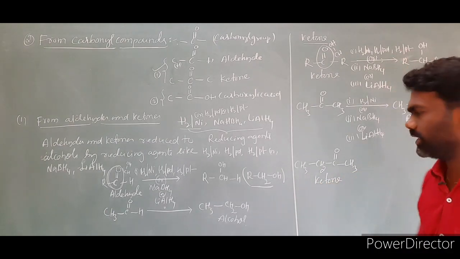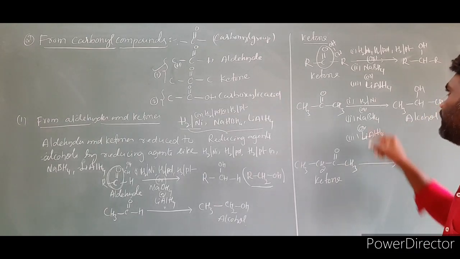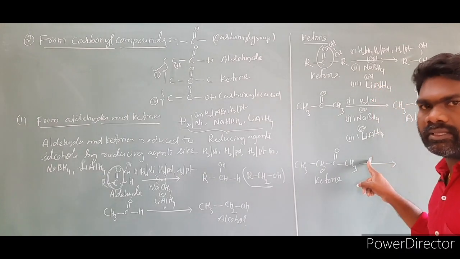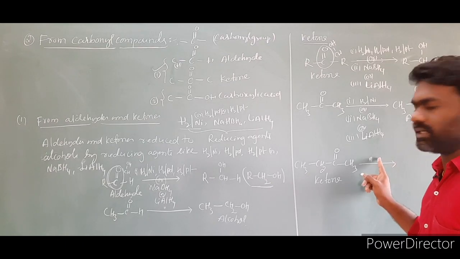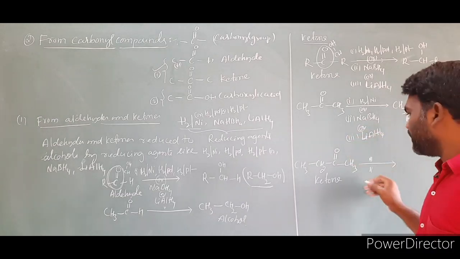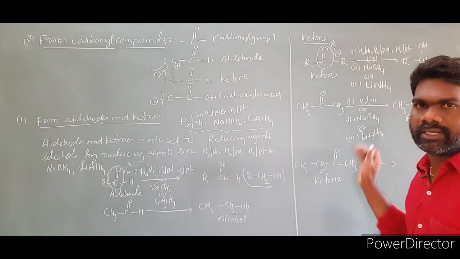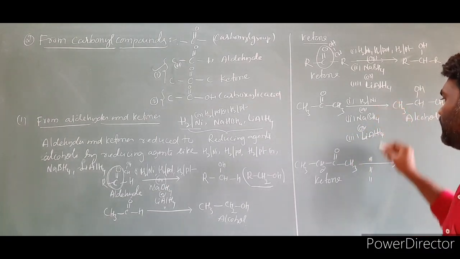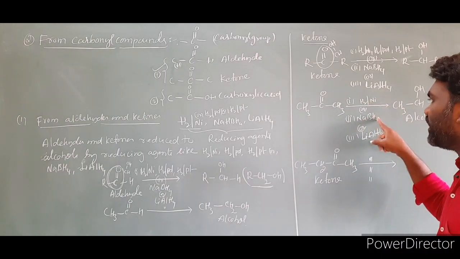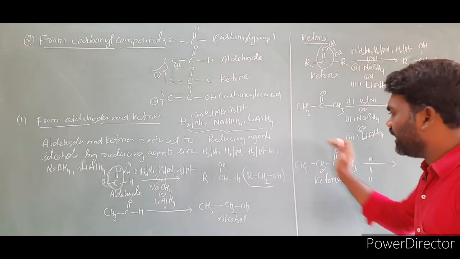This one I am treating with the same reagents. First I am taking H2 by Ni, or H2 by Pd, or H2 by Pt, or sodium borohydride, or lithium aluminum hydride. You can use any reagent.